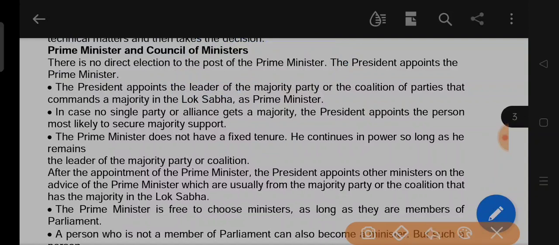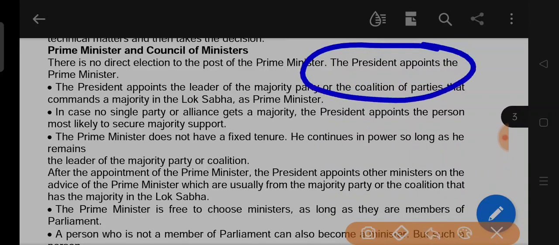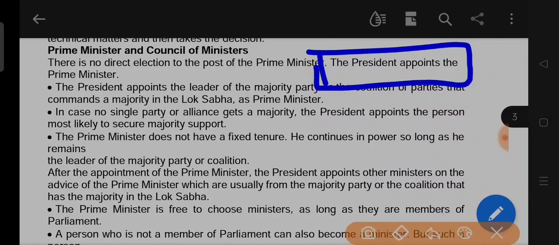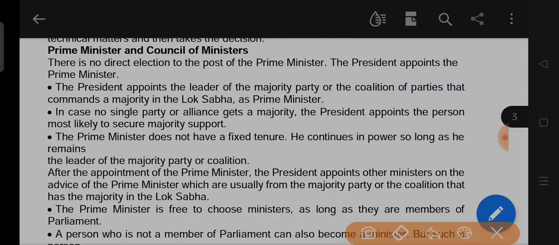or you can call it in short form PM. The President appoints the Prime Minister. Always in democratic countries, the President appoints the Prime Minister. He or she is not elected directly by the people of the country.